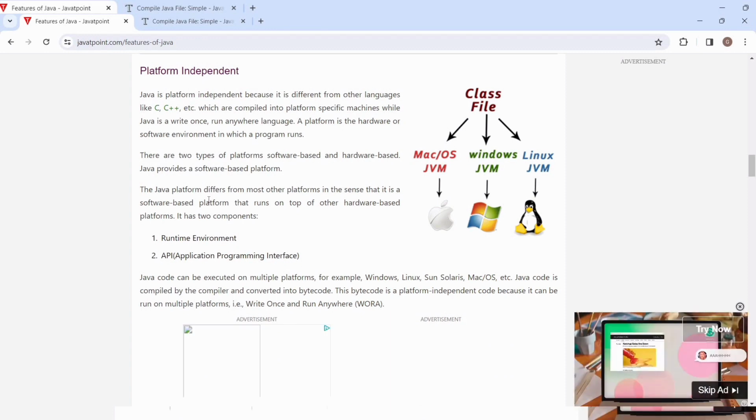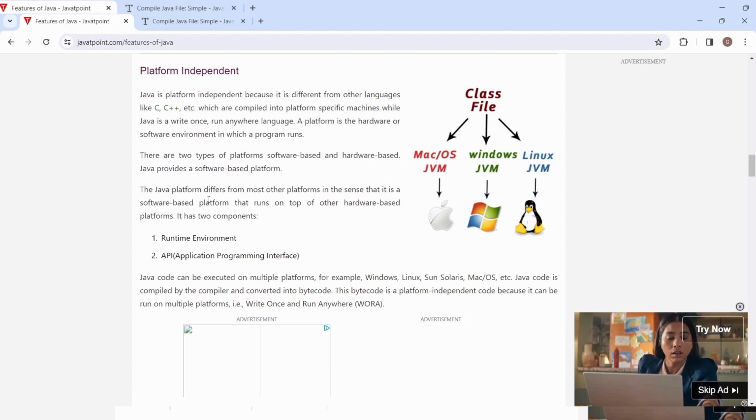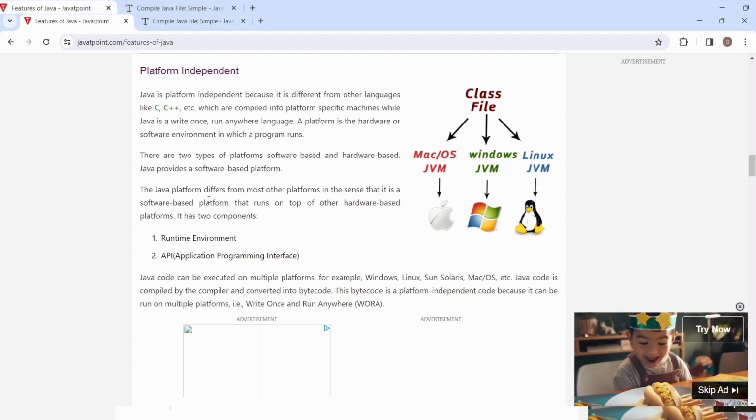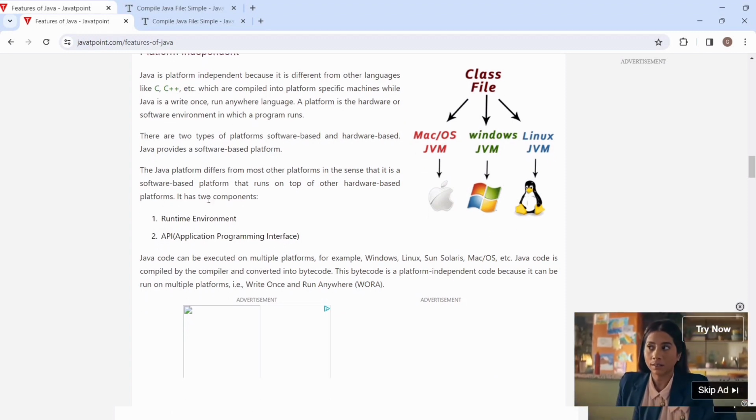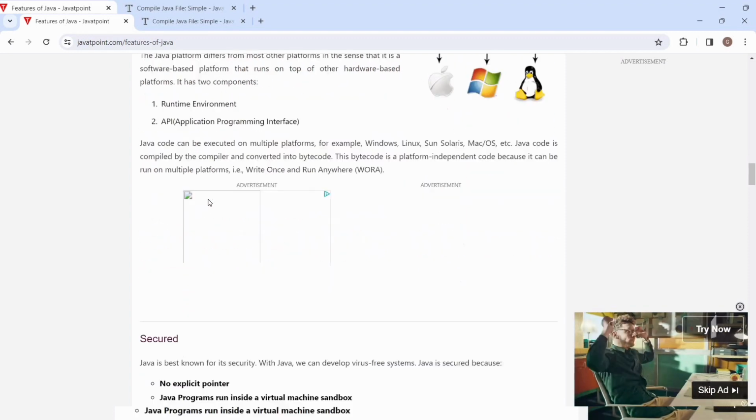So we write once and compile it, and that is converted to bytecode, and that bytecode can be executed anywhere.